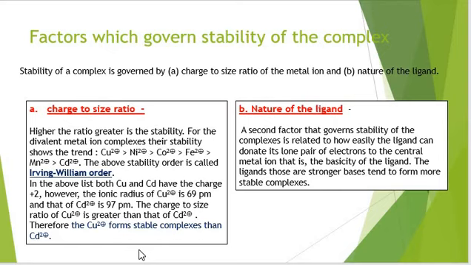If I want to talk about the nature of ligand, the second factor that governs the stability of complexes, it is related to how easily the ligand donates its electron pair to the central metal atom, and this quality of donating electrons is all about the basicity of the ligand. The ligands which are strong bases form more stable complexes. So this is all about the factors which govern the stability of complex. Thank you.